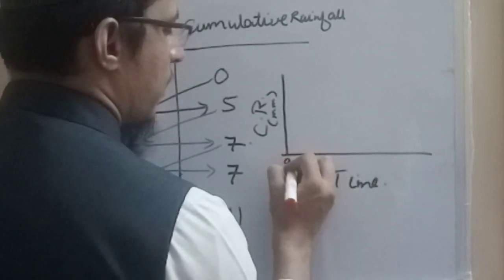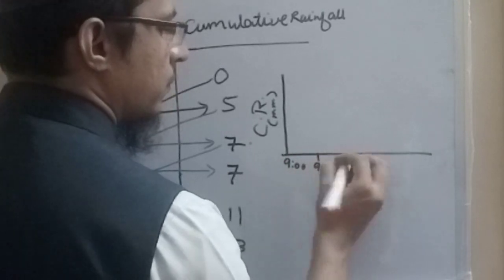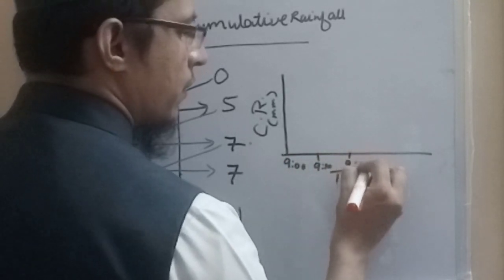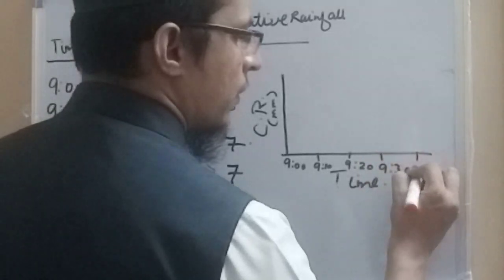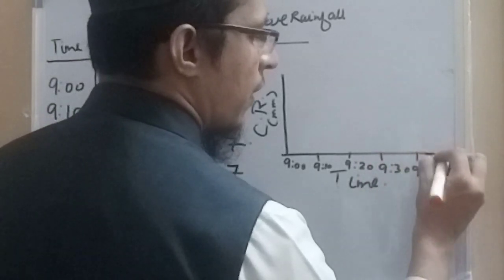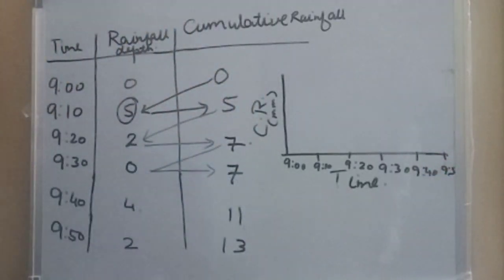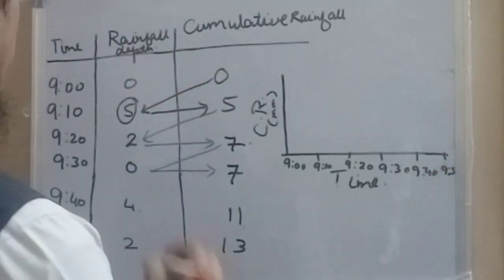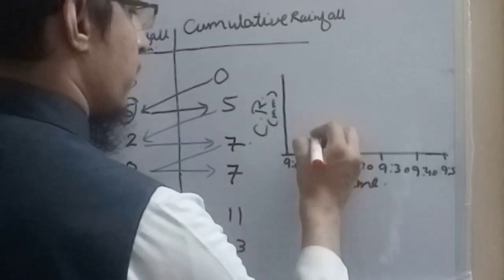So this is 9, this is 9:10, 9:20, 9:30, 9:40 and 9:50.